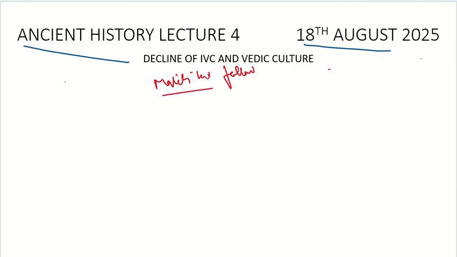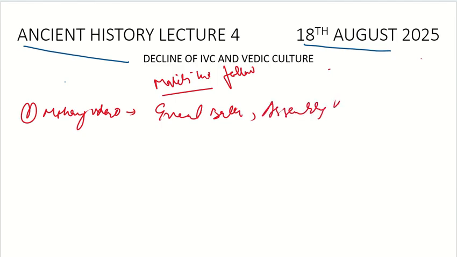This slide should be helpful for you guys. For example, I would give you the site and certain important features related to that site, which you should remember. First, we will start with Mohenjo-daro. What are the important features of it, which are very specific to Mohenjo-daro? First, it would be the Great Bath, very specific to it. It would be the assembly hall, very specific to it. And it would be the college of priests.